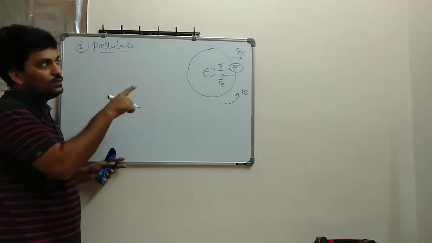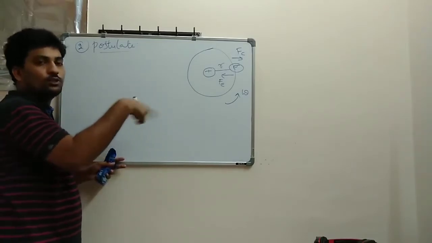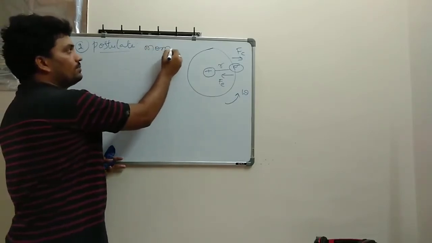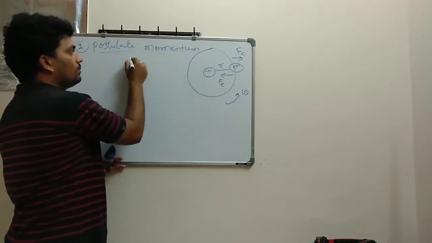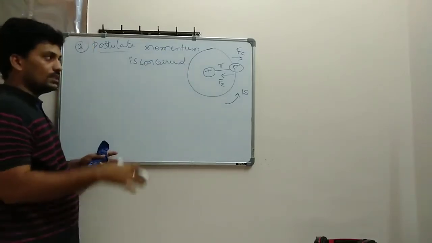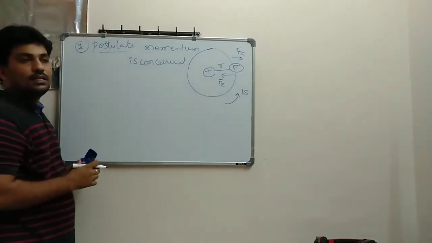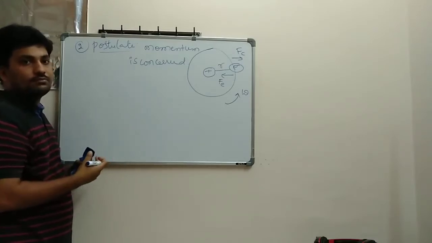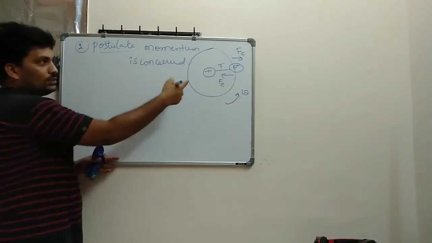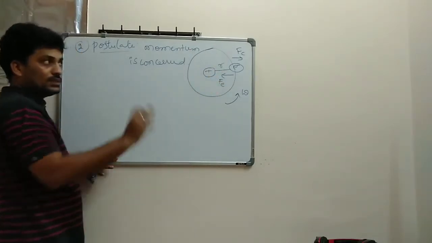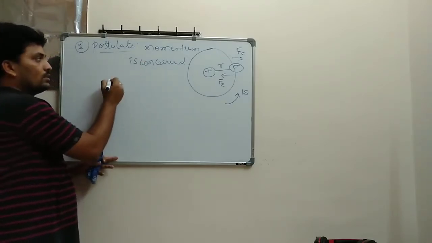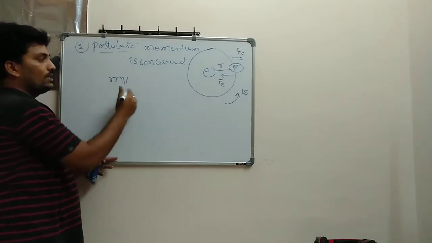Something else is making it move. It means momentum is conserved, so write down: momentum is conserved. He has taken this from electromagnetic theory: even though these forces are balanced, something else also acts on it to make it revolve, and that he has taken like this, the rotational momentum, I am taking here.